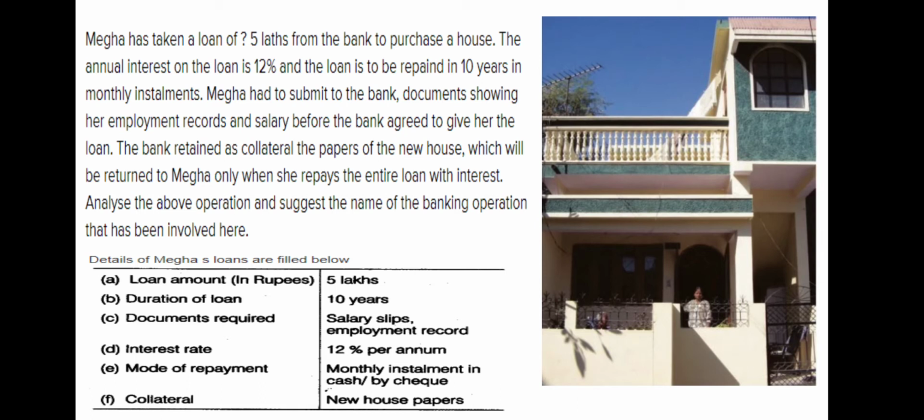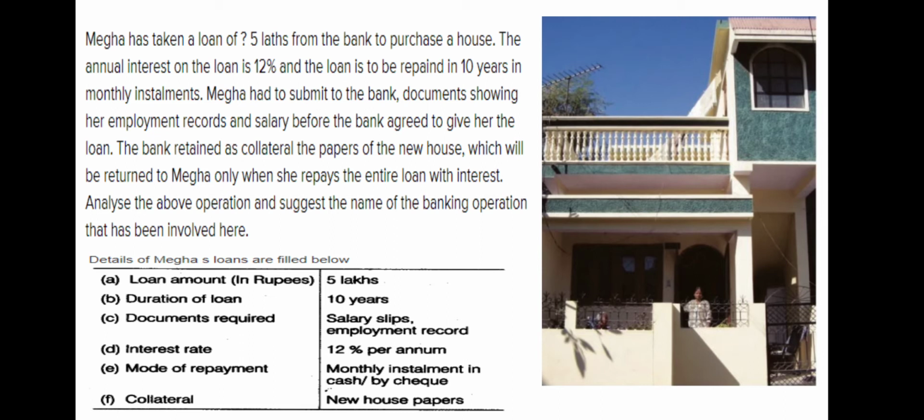Megha had to submit a few records, that is, documents showing her employment records and salary, before the bank agreed to give her the loan, and the bank retained as collateral the papers of the new house, which will be returned to Megha only when she repays the entire loan with interest.